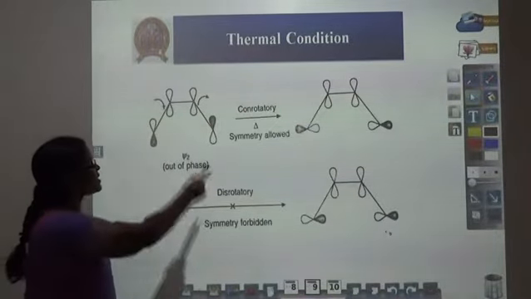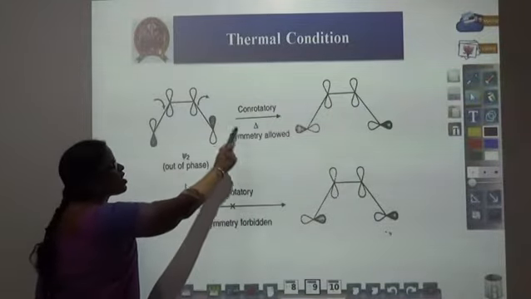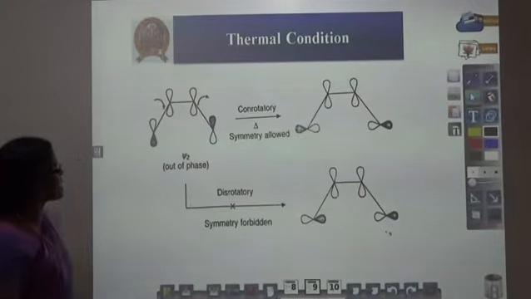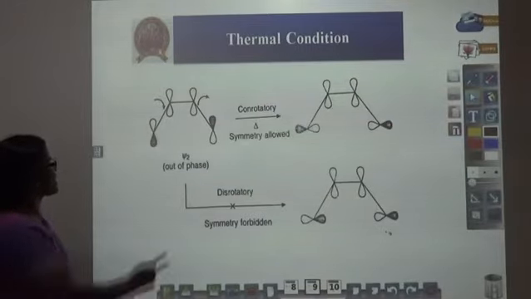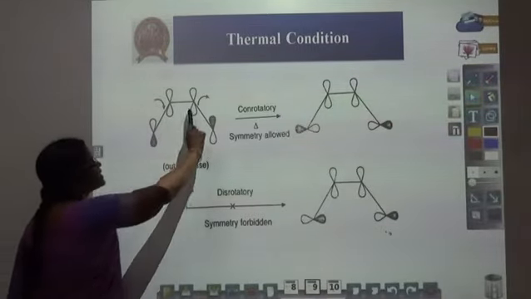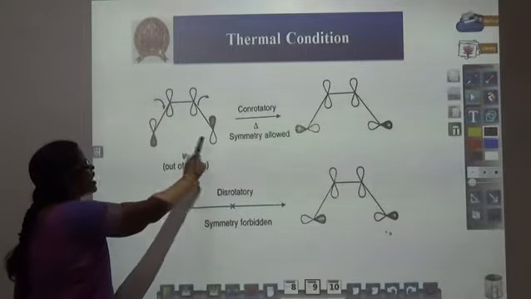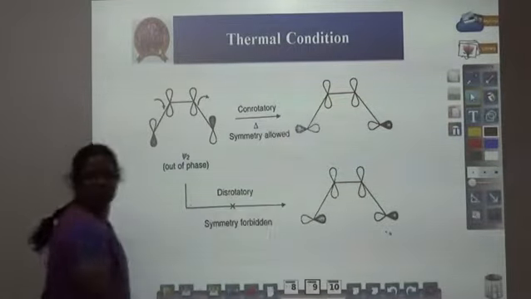Now, under thermal condition, which process is allowed? Already I told, con-rotatory is the only symmetry allowed process, whereas this dis-rotatory is a symmetry forbidden process. What is meant by con-rotatory? Rotation in the same direction, either clockwise or anti-clockwise. After rotation, orbitals of the same sign are coming closer together.